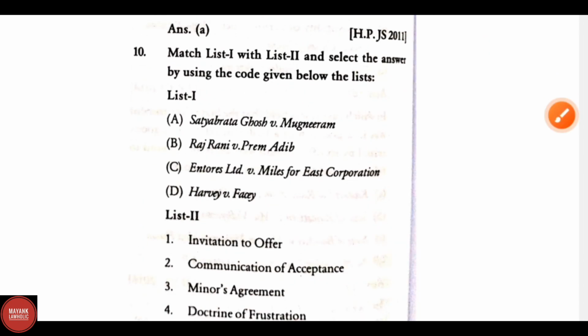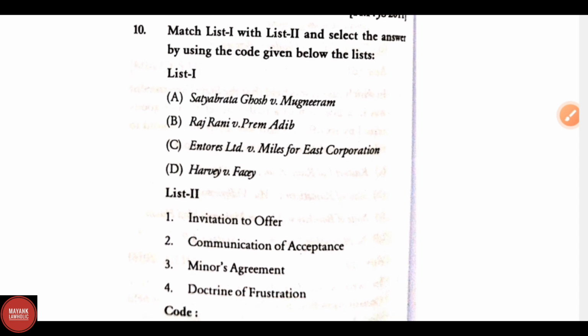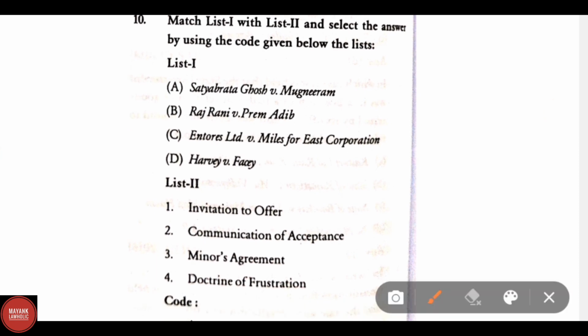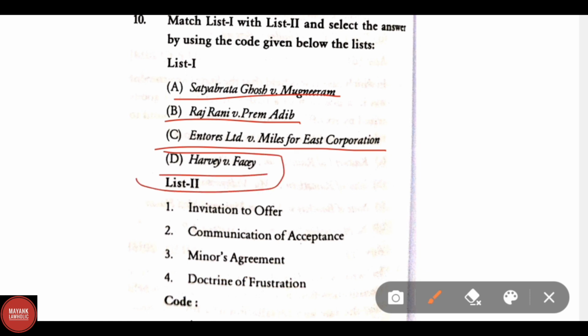Now let us discuss the last question of this series. Match the following. Match list 1 and list 2 and select the answer by using the code given below the list. List 1 says A. Satyabrata Ghosh versus Mugneeram, B. Rajrani versus Prem Adib, C. Entores Limited versus Miles Far East Corporation, and D. Harvey versus Facey. As we all have discussed Harvey versus Facey many times, the answer for Harvey versus Facey is invitation to offer, option 1.